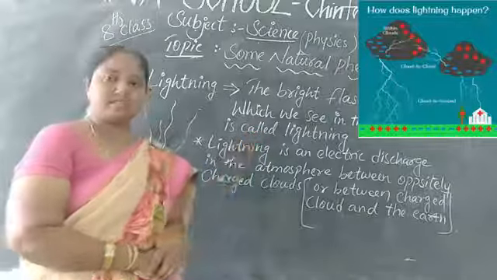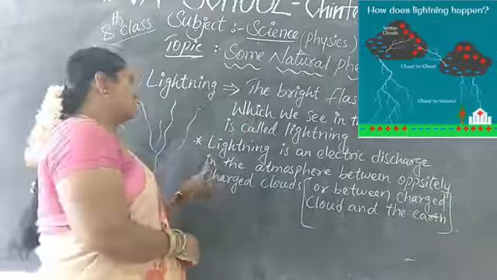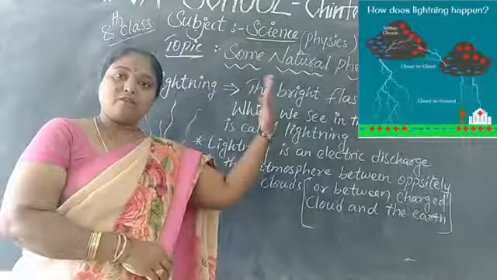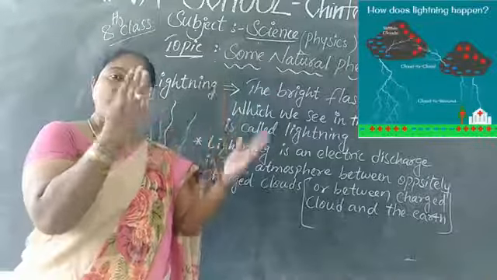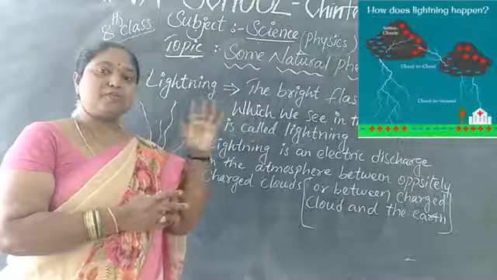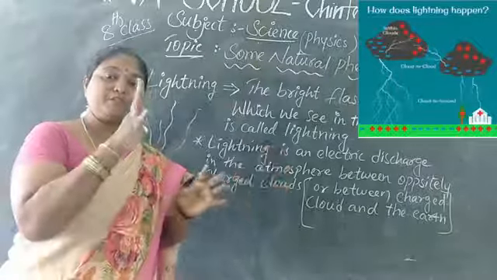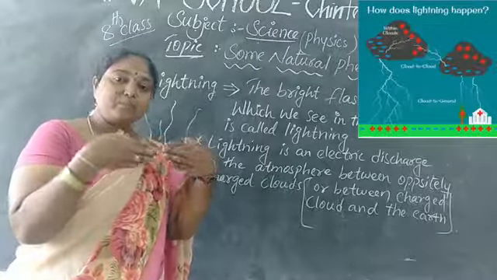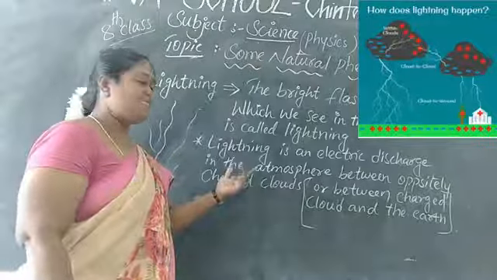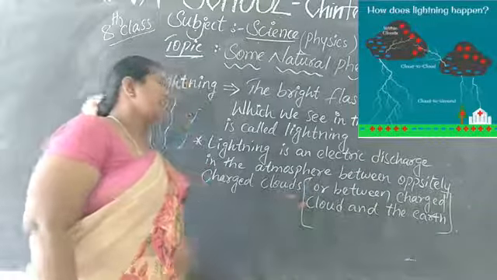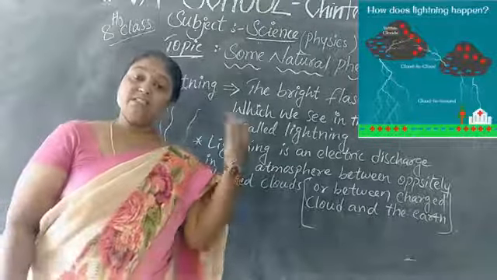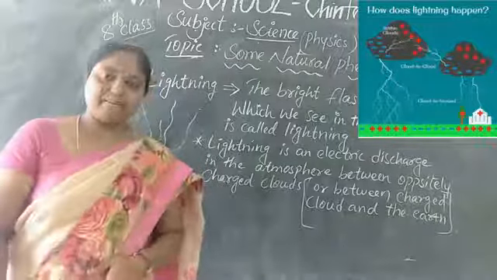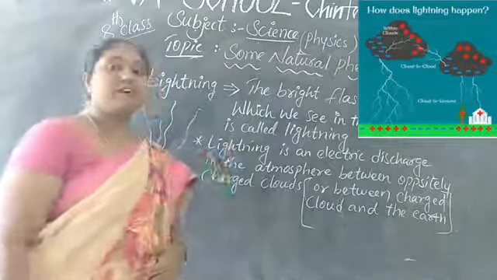Lightning is an electric charge in the atmosphere between oppositely charged clouds. How should it be? Oppositely charged clouds, so one should be negative and one should be positive. When the opposite clouds meet, that means they clash together, we can see the lightning. Or between charged clouds and the earth. For charged clouds and the earth also, it is possible to see lightning. So, this is about our lightning.